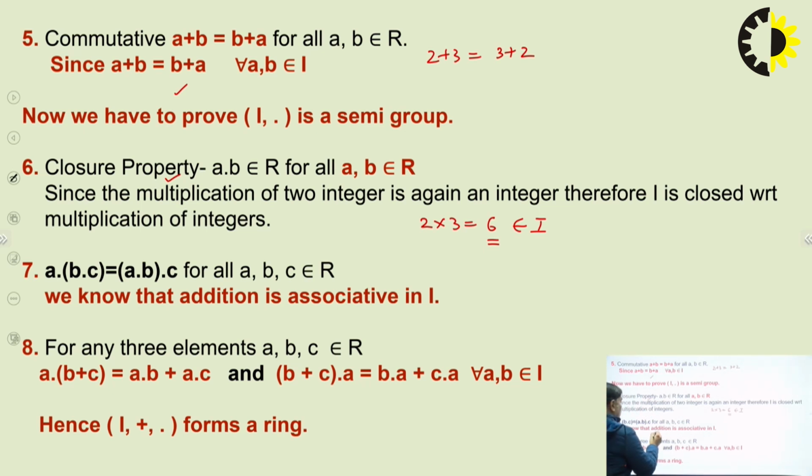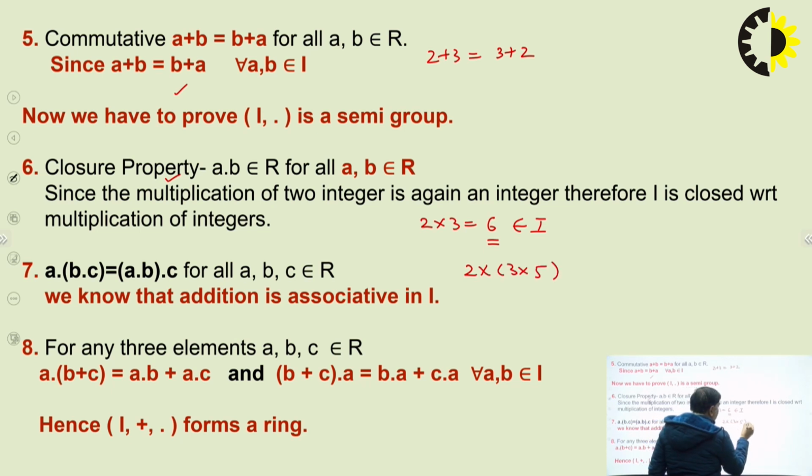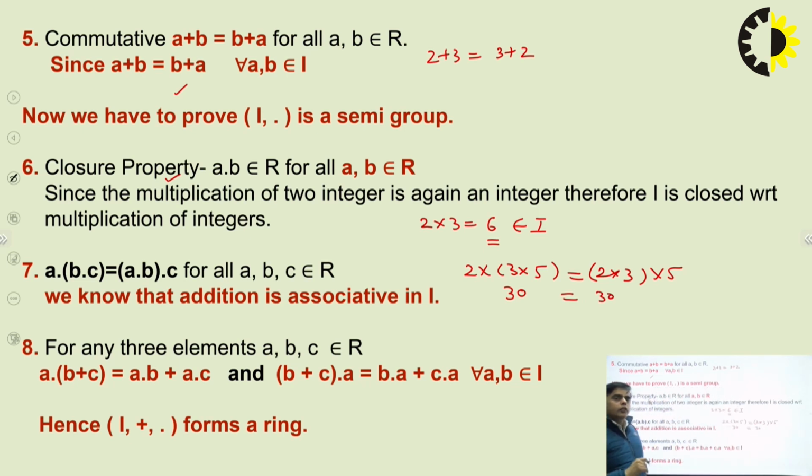For associativity, you take three elements. Suppose these elements are 2, 3 and 5. This is equal to 2 multiplied by 3 multiplied by 5 with different brackets. So what will it be? It is 30 and it is 30. So we can say left hand side equals right hand side. Now we can generalize. If you take any three elements from the integers, it will always follow the associativity property.